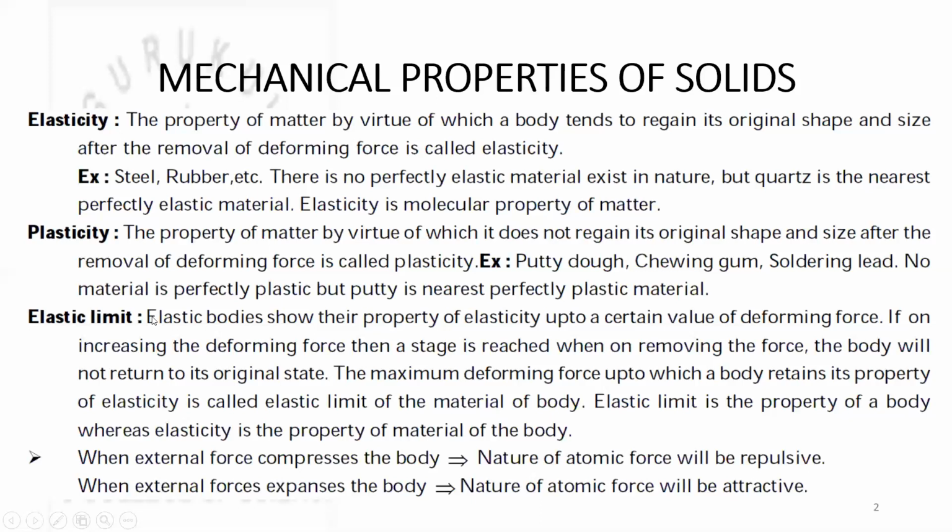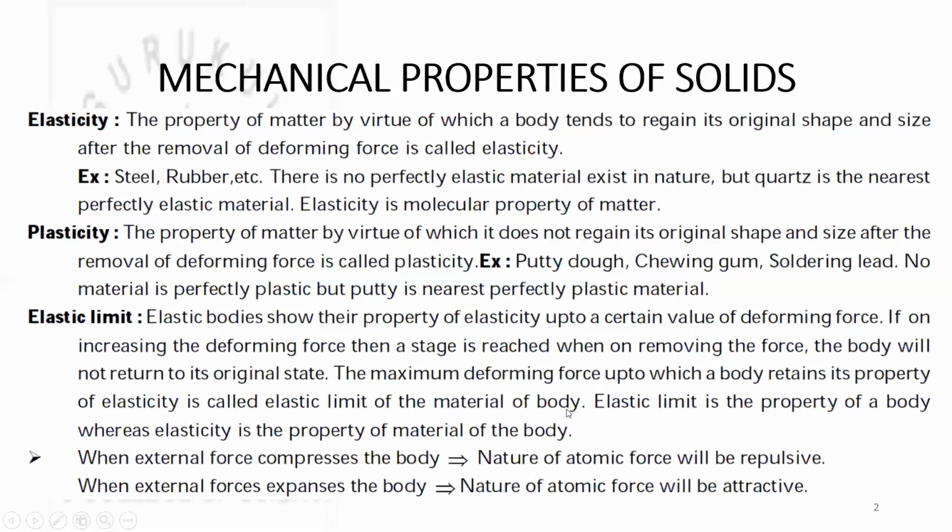So elastic limit we discuss next. Elastic bodies show their property of elasticity up to a certain value of deforming force. If on increasing the deforming force a stage is reached when, on removing the force, the body does not return to its original state, then the maximum deforming force up to which a body retains its property of elasticity is called the elastic limit of the material of the body.